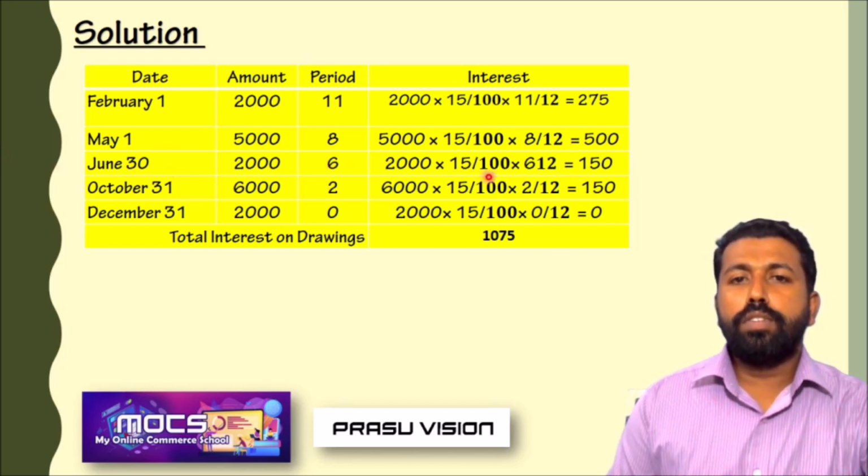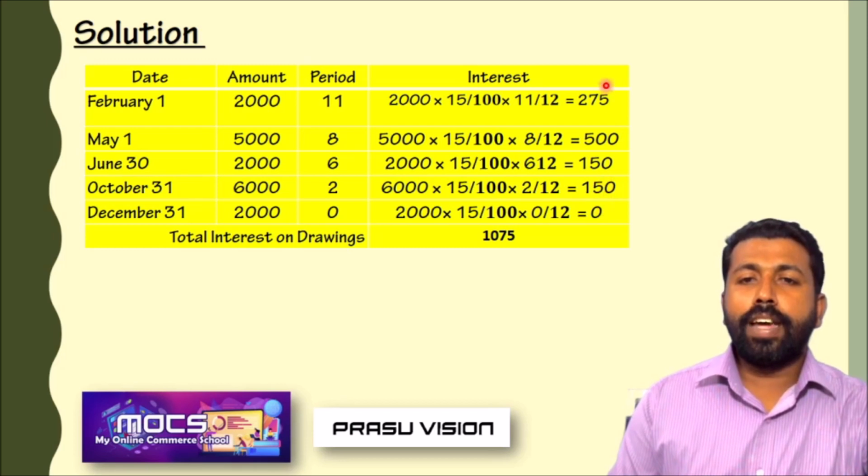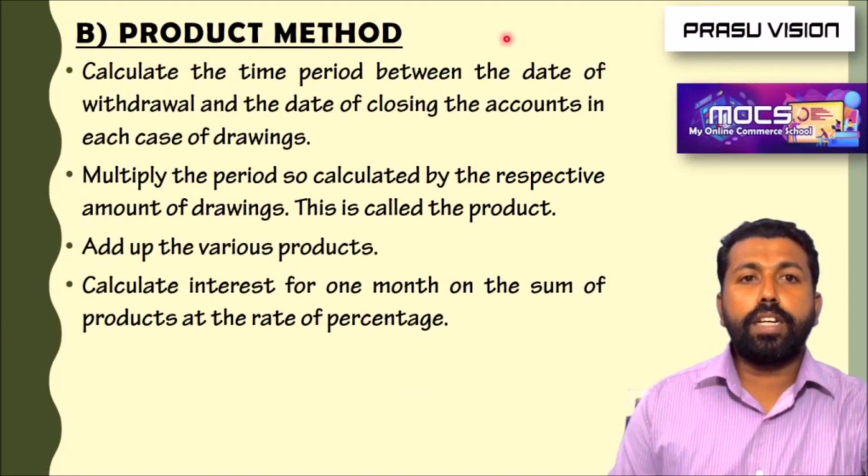June 2000 into 15 by 100 into 6 by 12, 150. 6000 into 15 by 100 into 2 by 12, 150. 2000 into 15 by 100 into 0 by 12, 0. Just add these totals: 275, 500 plus 150 plus 150, you will get the answer 1075. So this is the simple method, when the partner is withdrawing different amounts in the accounting period.